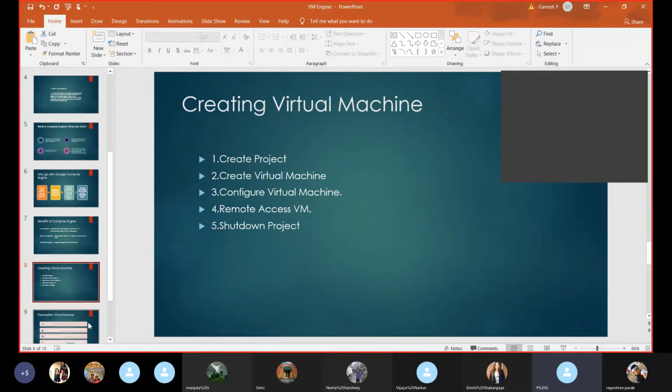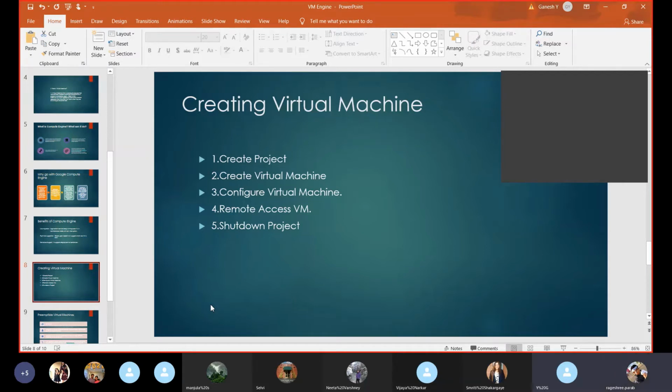So coming to creating a virtual machine, first of all, we need to... Sorry to interrupt you. I have one question. What do containers mean here? Containers means these are related to Kubernetes Engine. Google has its own Kubernetes Engine.